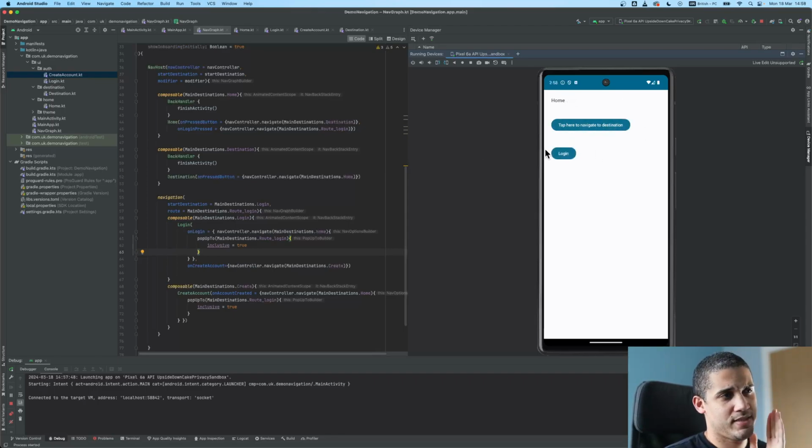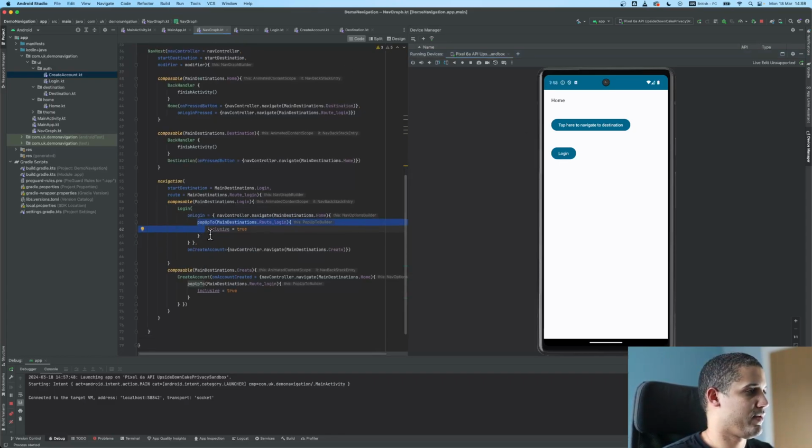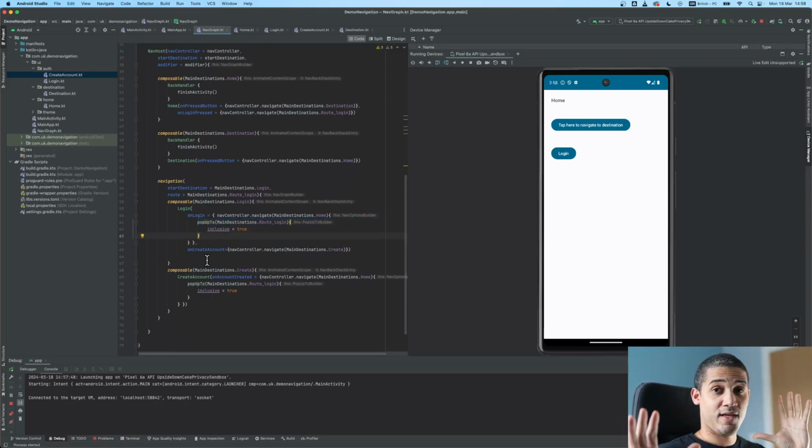And then the login one is one that you will see a lot, where you have a navigation on the top holding a lot of composables and popping the back stack using the popUpTo function. I think this covers everything that you need for navigation.